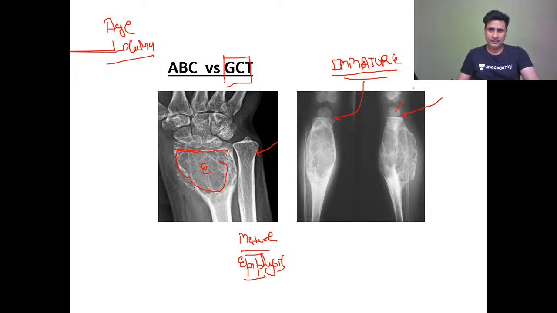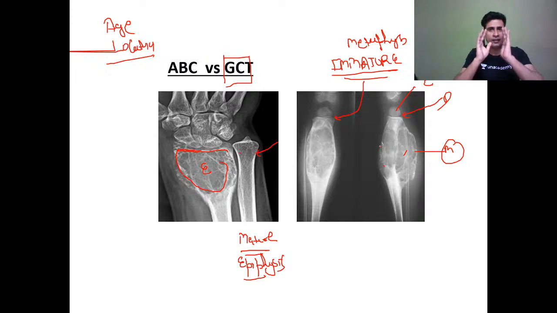Further, this is epiphysis, this is growth plate or physis, and this is metaphysis. So this is a metaphyseal tumor, immature metaphyseal. So both are similarly looking. You can see soap bubble appearance in aneurysmal bone cyst also. But the age and the location of the tumor you can easily differentiate. It is very simple. Remember these two things, age and location.